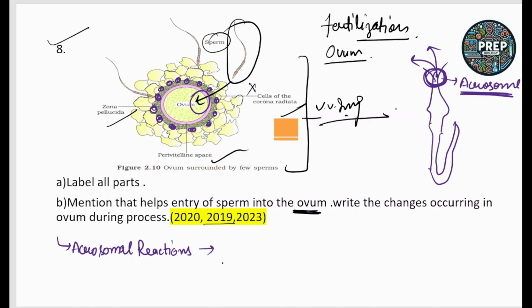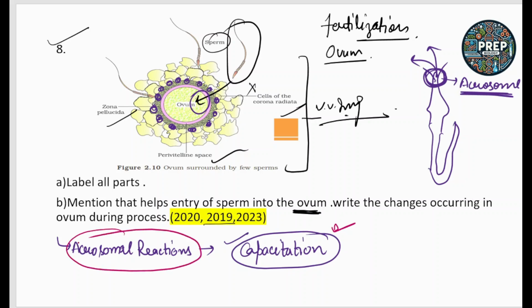The phenomenon of sperm activation in mammals is known as capacitation. What is capacitation? It is the phenomenon of sperm activation in mammals. The capacitated sperm undergoes acrosomal reactions and releases various chemicals contained in the acrosome.